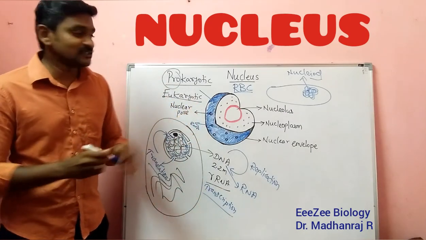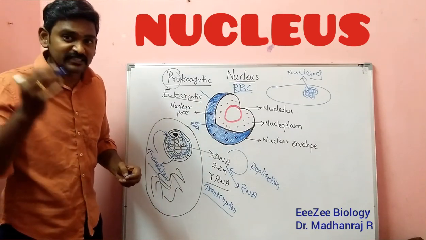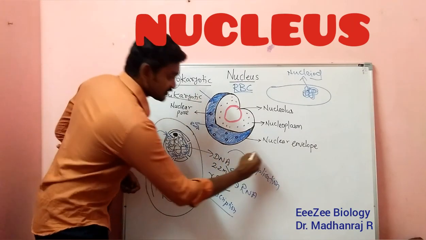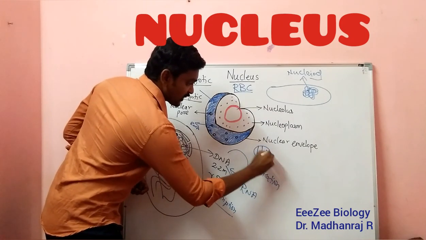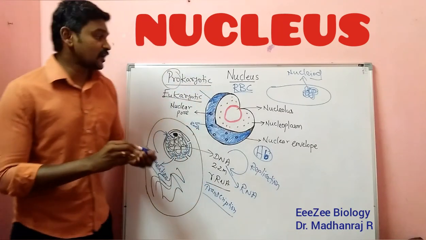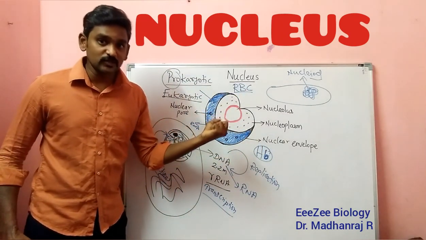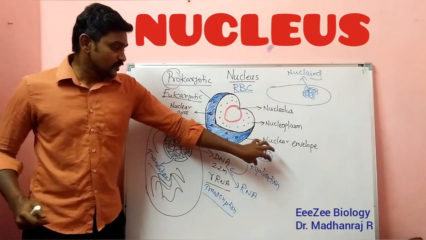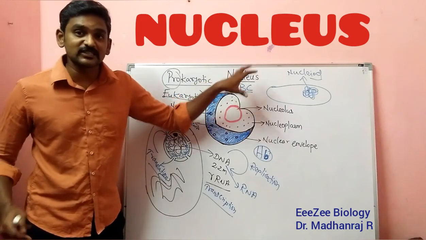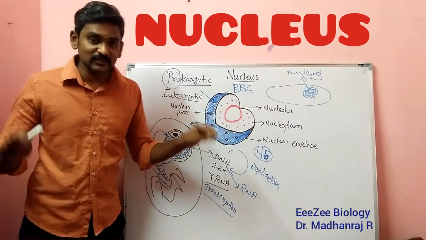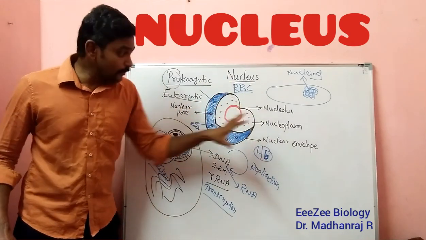Why is that? What is the main function of RBCs? RBCs carry oxygen. How do they carry it? RBCs consist of hemoglobin. Hemoglobin is the pigment which carries oxygen to all parts of the body. So hemoglobin occupies the place of the nucleus in mature RBCs. This is the reason mature RBCs don't have a nucleus.